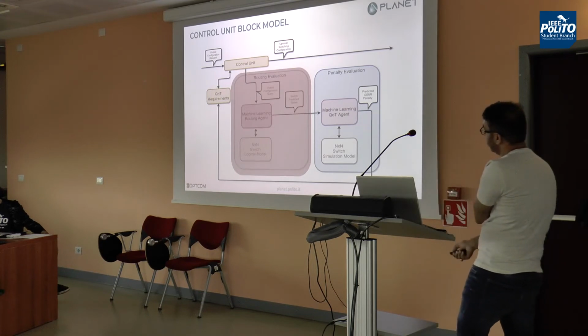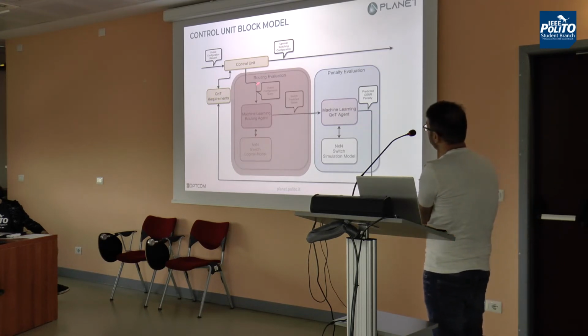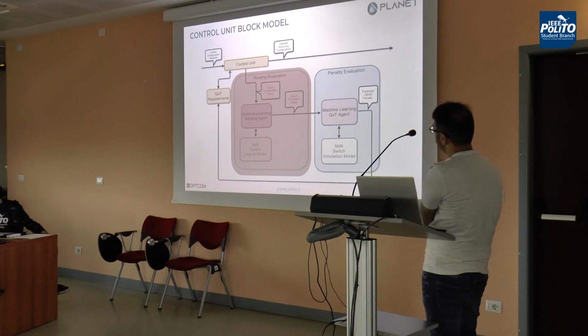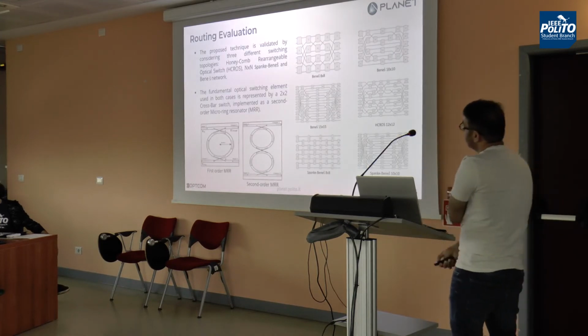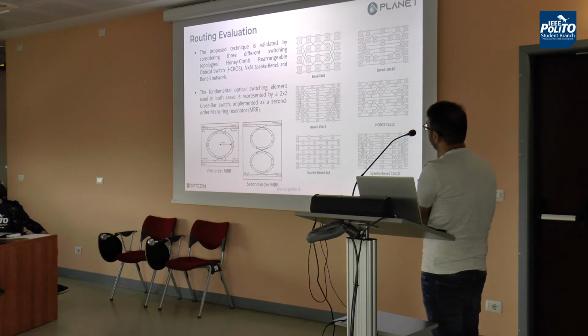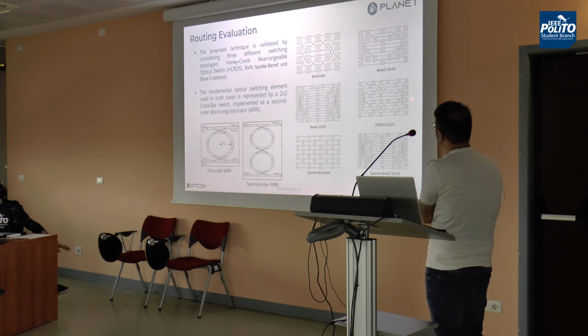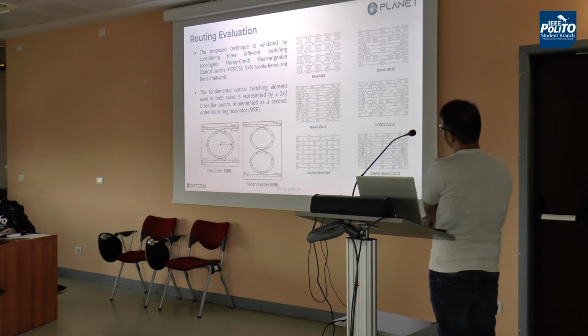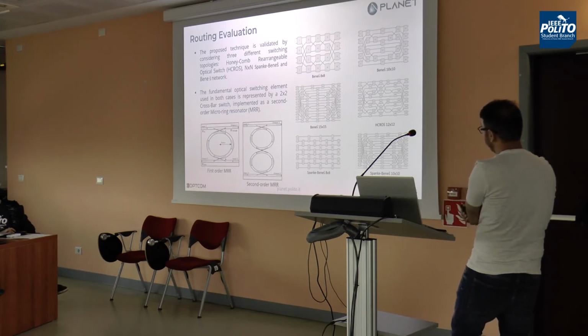Now let's explain in a little more detail the first part, that is the routing evolution. The proposed technique is validated on three different switching topologies. The first one is the honeycomb rearrangeable optical switch, whose topology is given here. Then we have the Spanke-Benes and Benes networks. Different configurations of these topologies are represented here.